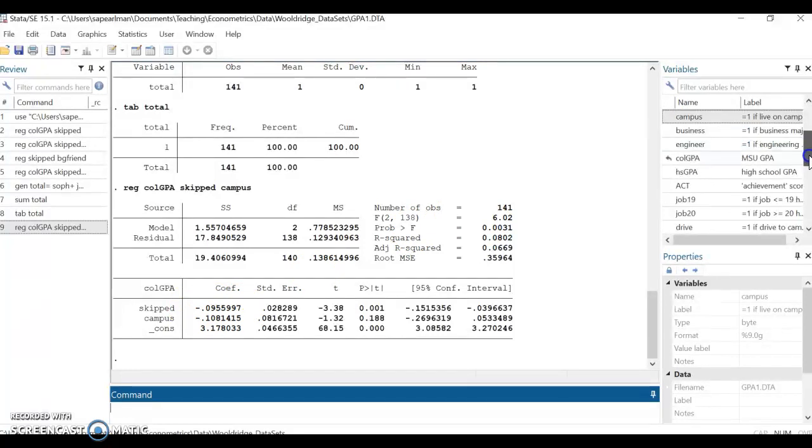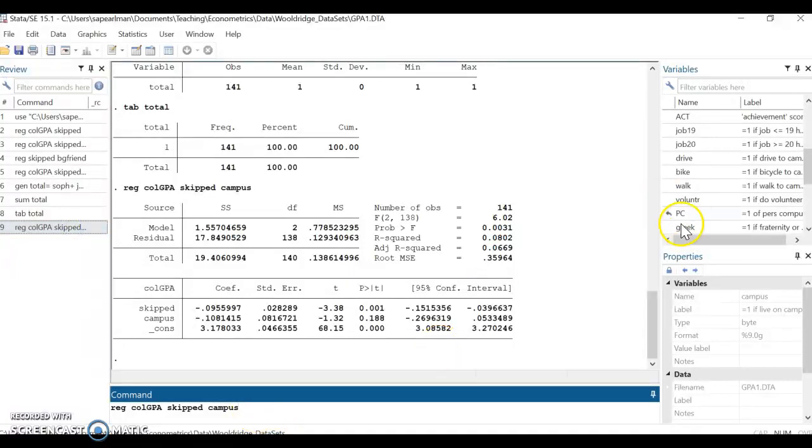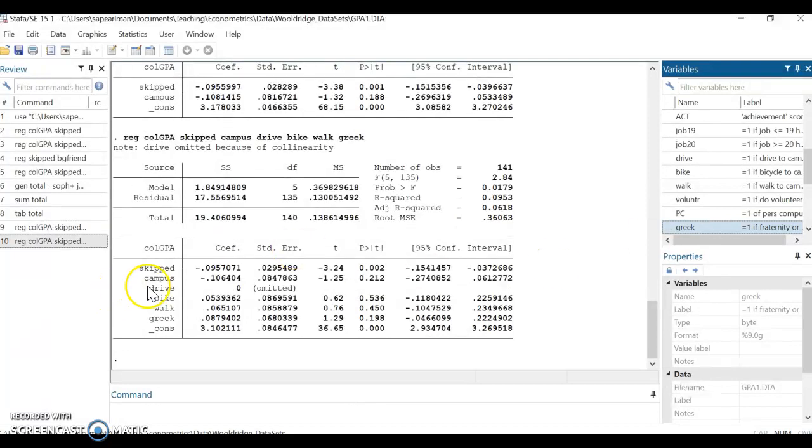But then we also notice that in terms of proximity to class, there are a bunch of other variables. Do you drive? Do you bike? Do you walk? And so we decide to add all of them in: drive, bike, walk, do you live in a fraternity, in terms of living on campus. So we throw in basically everything that we can think of. Notice, in fact, one of these is perfectly collinear. If you don't drive, then you're either biking or walking.